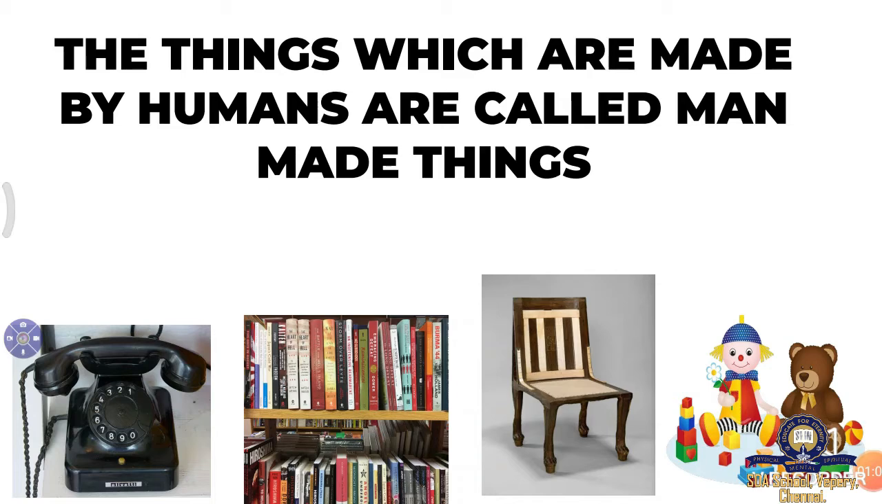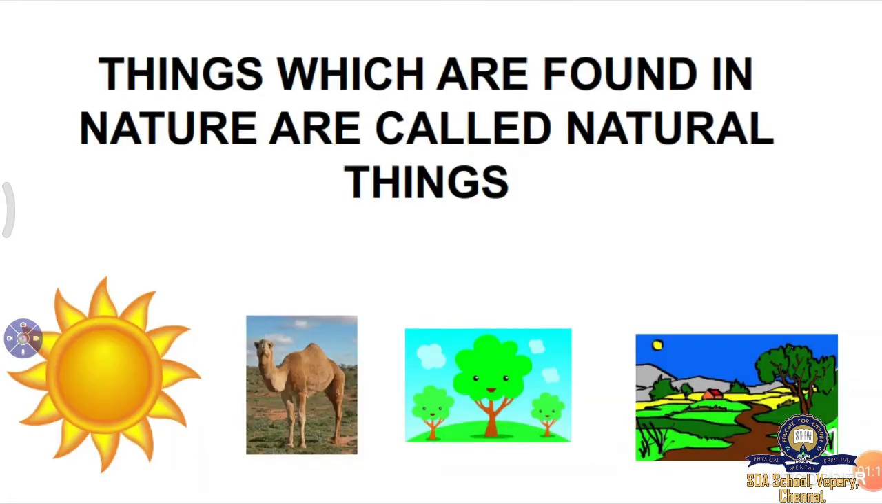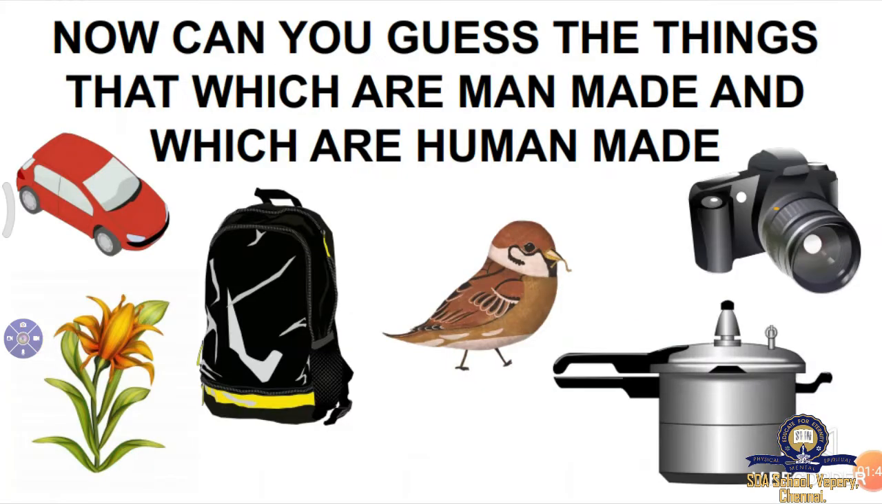So what is a man-made thing? Which are made by man. Next, what are natural things? Things which are found naturally are called natural things. For example, the sun, animals, trees, river, waterfall and air are all natural things. These natural things are created by God. So man-made things and natural things, you should know very clearly the difference between these two.